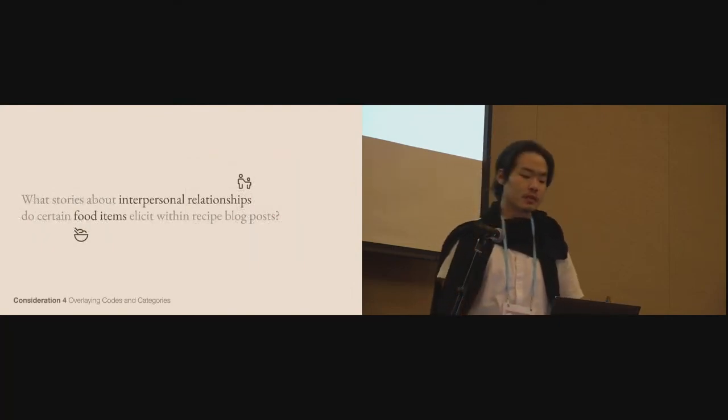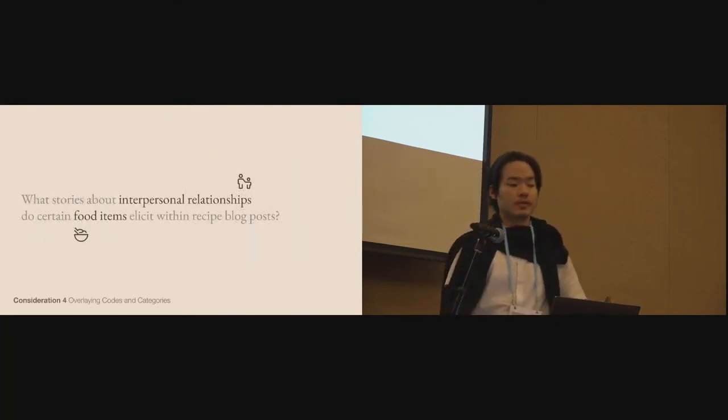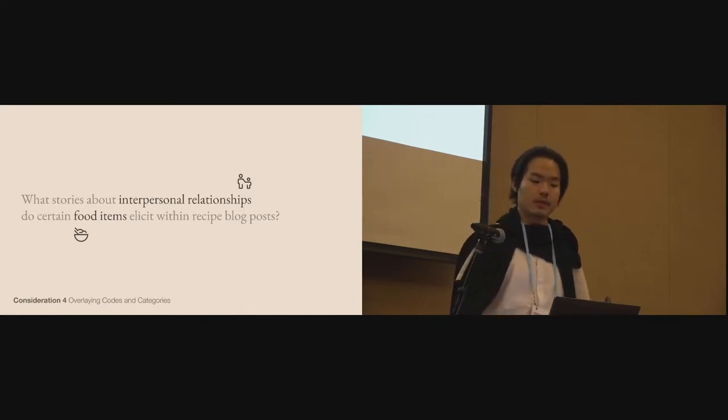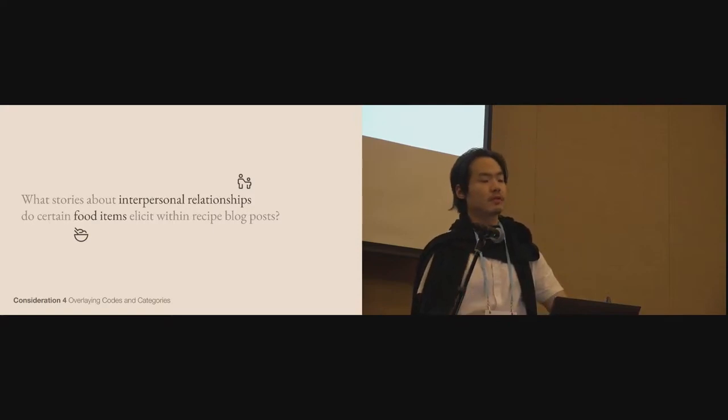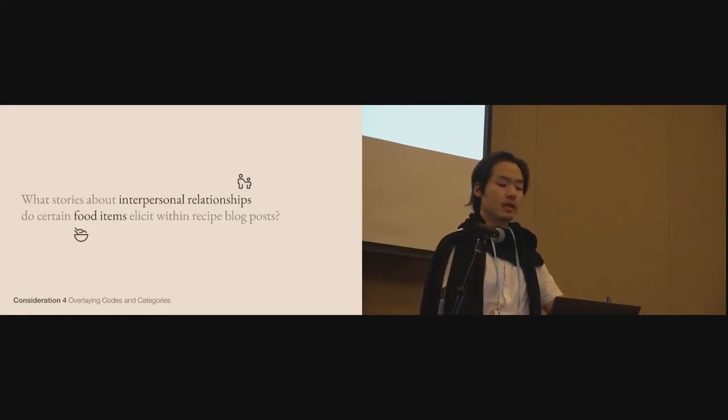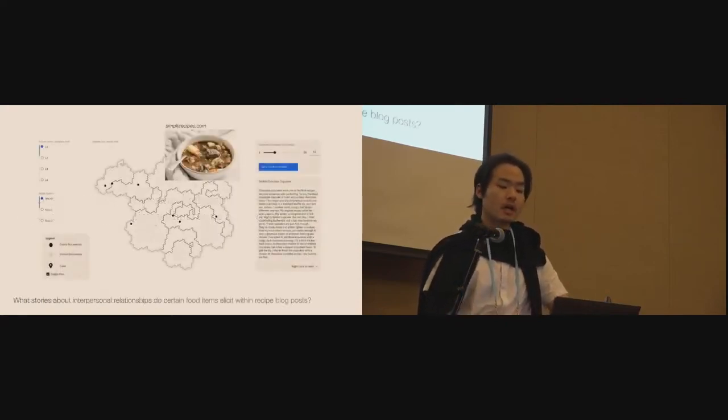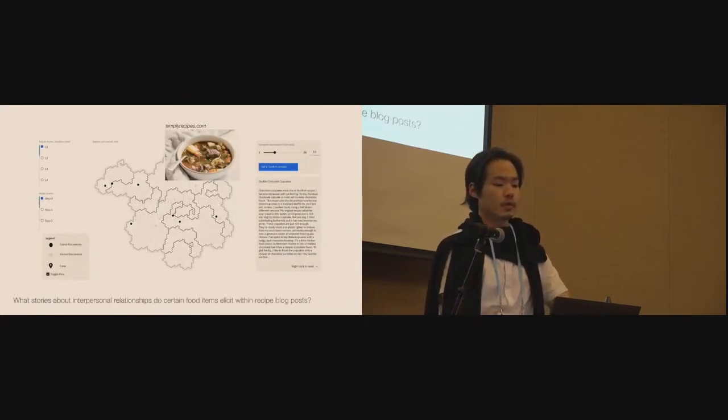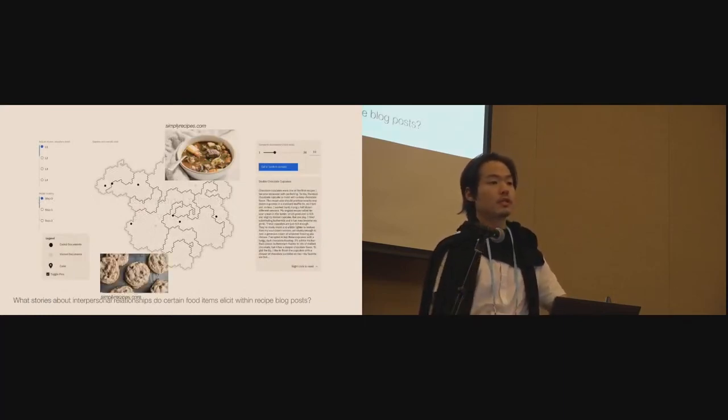The research question here is, what stories about interpersonal relationships do certain food items elicit within recipe blog posts? Now, this is a question that actually requires multiple levels of analysis. So at the content level, the document clustering algorithm can help us organize all the meat recipes into one group and all the cookie recipes in another.